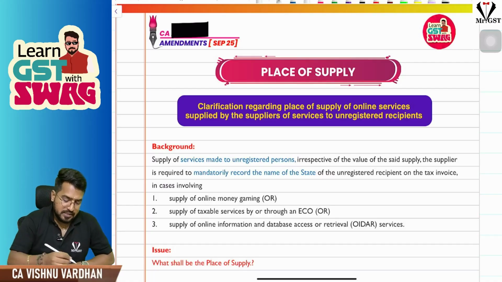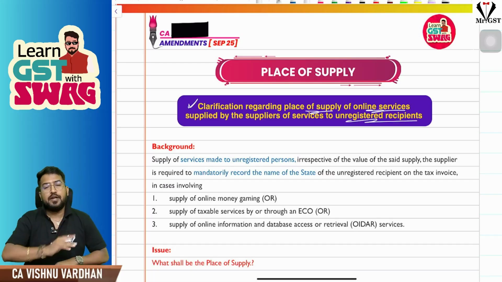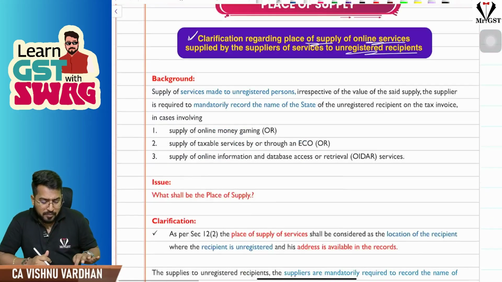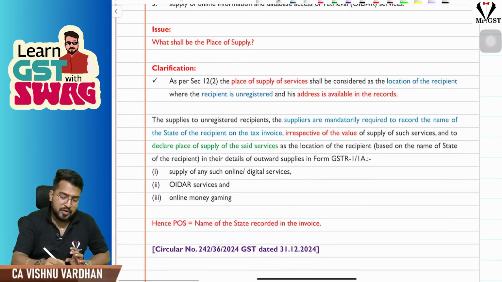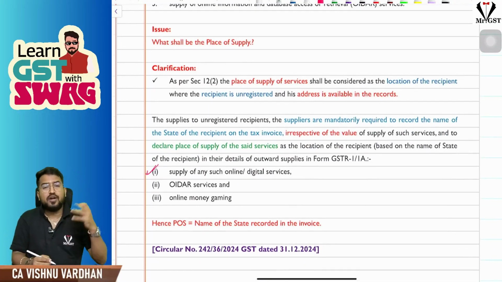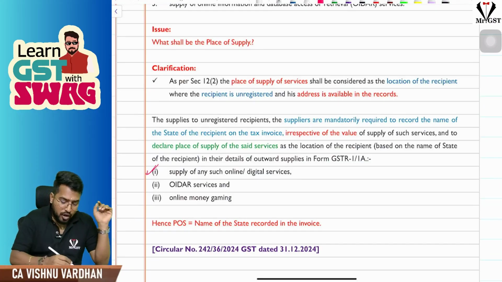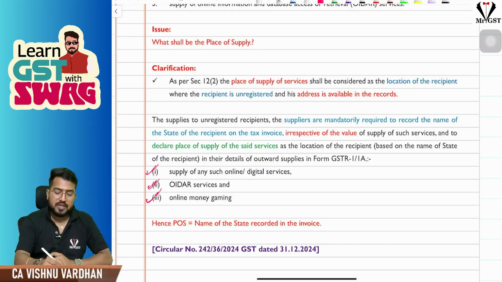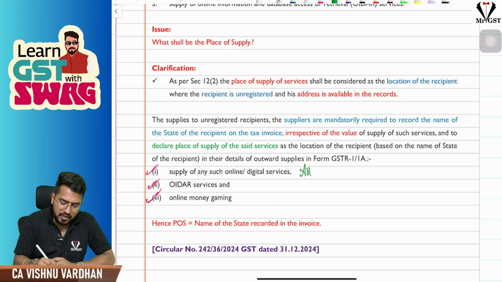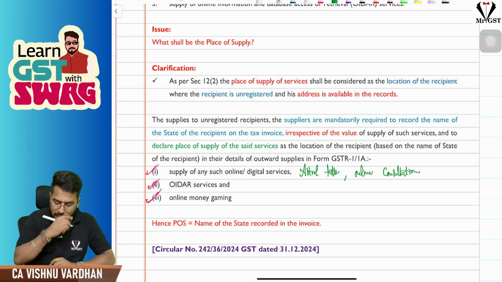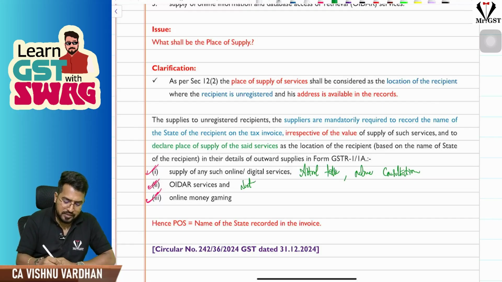So the next amendment is regarding some clarification with respect to place of supply for online services supplied to unregistered recipients. Here the problem arising is, please understand, mainly for any services which are supplied online, through e-commerce operators, etc., or OIDR services or online money gaming. For example, services like AstroTalk or online consultancy, or OIDR services, you can take the Netflix example, or online money gaming, you can take Dream11, Rummy Circle, etc.